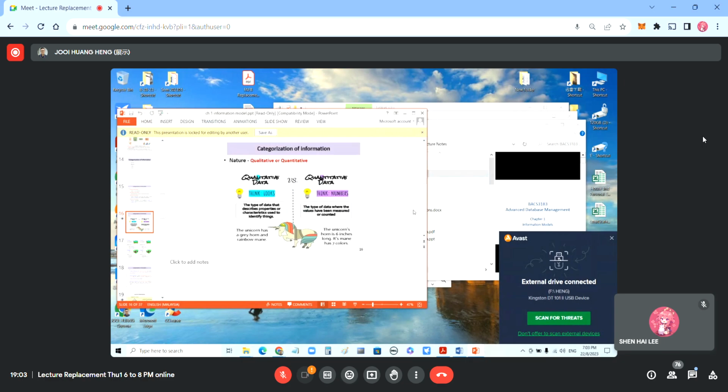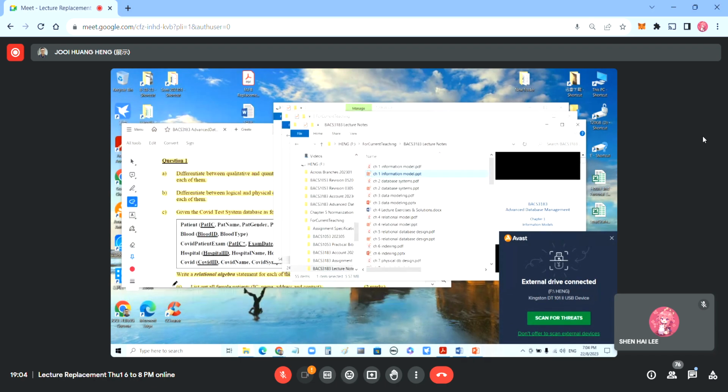Okay, so this page is the answer. This is a unicorn, it has a gray horn and rainbow mane. The unicorn's horn is 6 inches long. It may have 7 colors. So with the numbering one, it's all quantitative. Those with the description, like gray and so on, are qualitative. So this is the answer for these questions. Then after that, we have the second question.